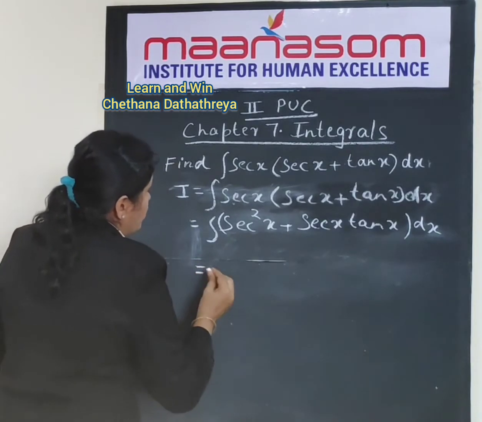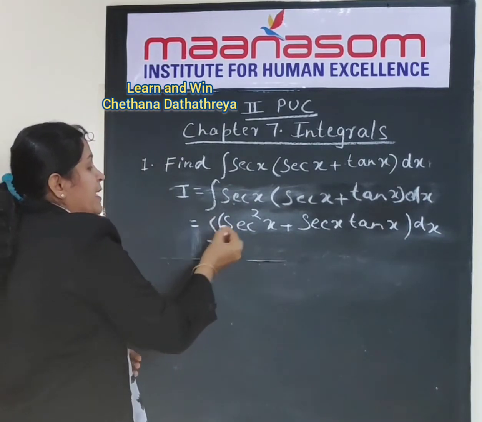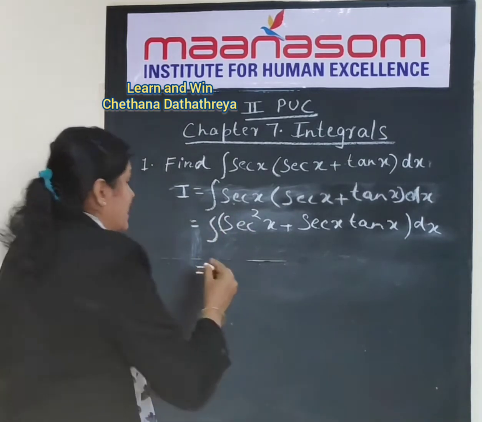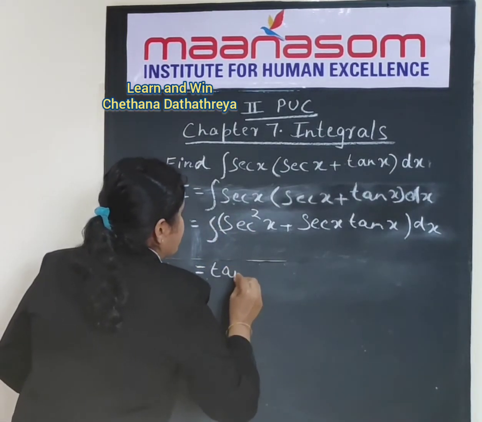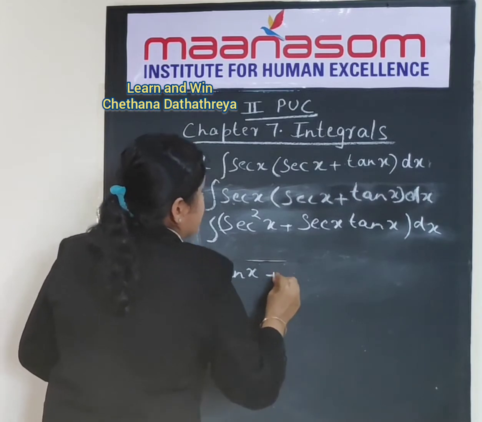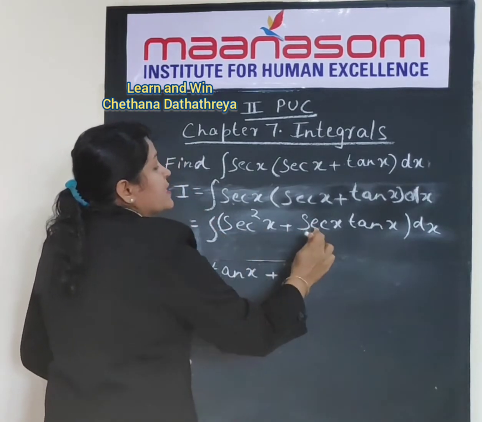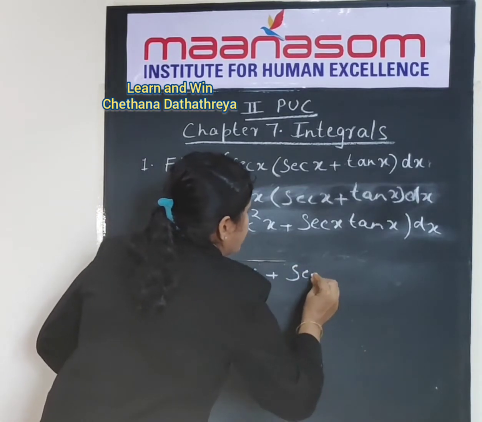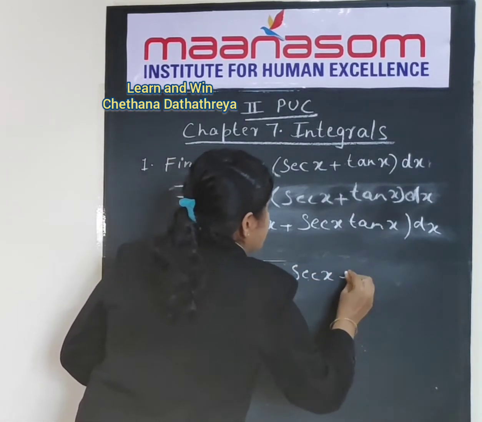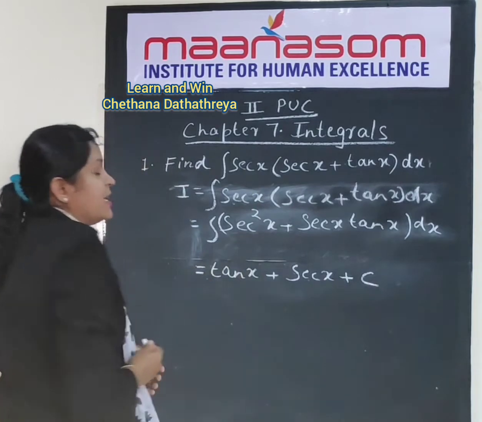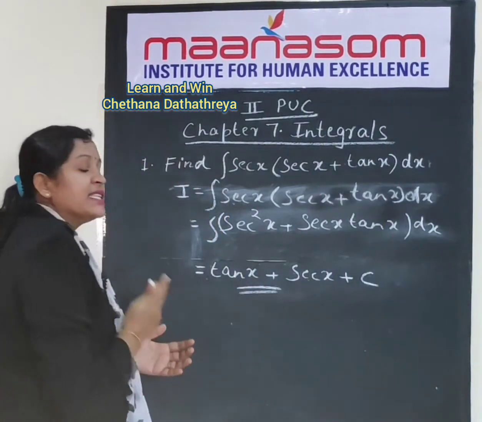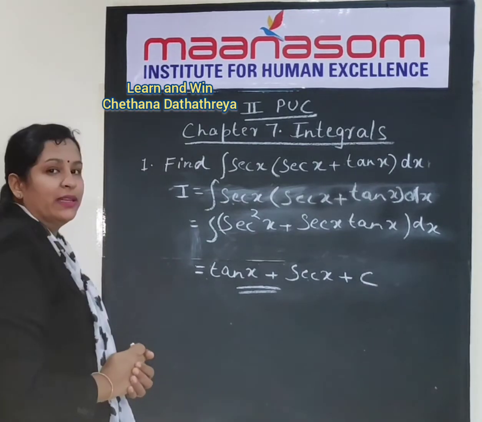Now this will be equal to, what is the integral of secant square x? The integral of secant square x is tan x plus, what is the integral of secant x tan x? It is secant x plus c. C is the constant of integration. This is the required answer. Hence we have solved question number 1.